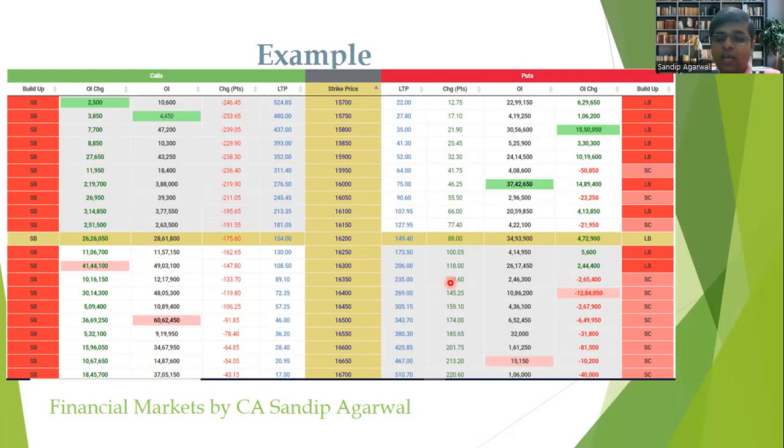In the earlier videos, I have also explained the IV concept, the delta and the gamma concept. So this is also one of the concepts. With the combination of all those concepts, people can use it in their own way and decide whether they want to do the option selling or the option buying, and accordingly they can decide the strike price at which they want to sell the option or buy the option.